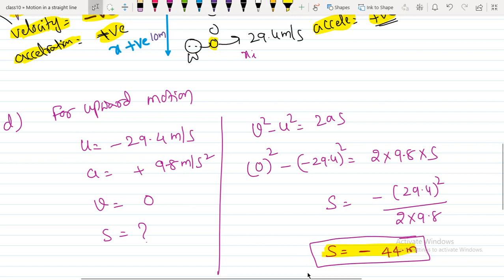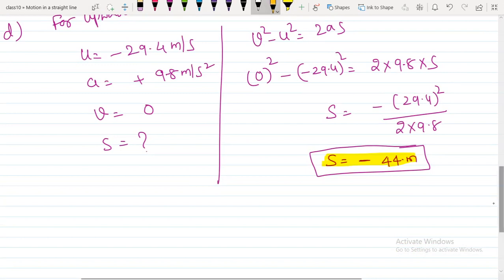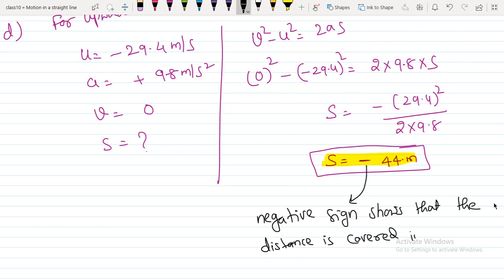Here, what does the negative sign say? The negative sign says the object covered distance. Initially we took 0, but finally it covered 44 meters. So the negative sign shows that the distance is covered in the upward direction.